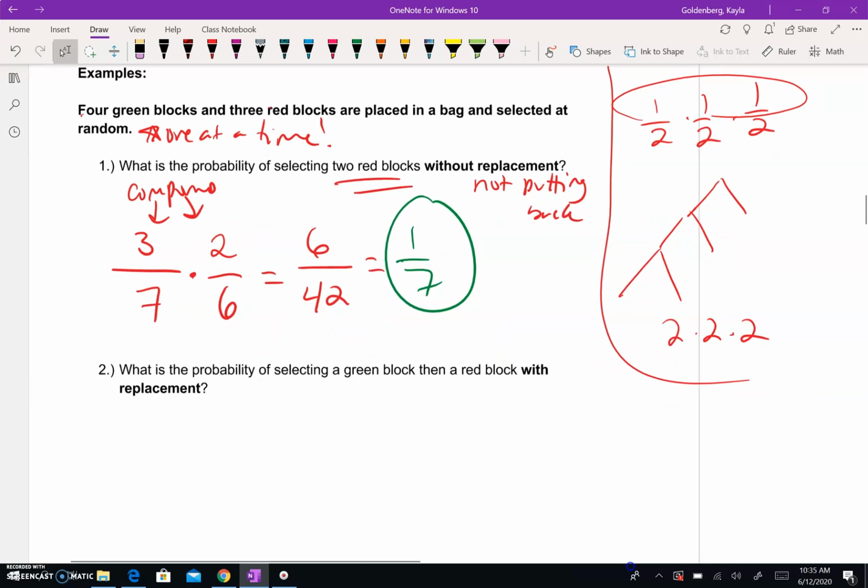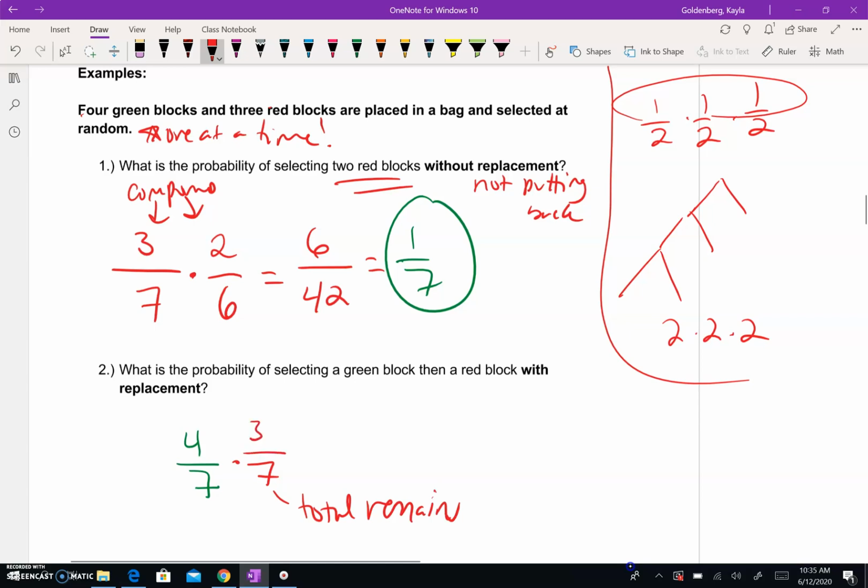What is the probability of picking a green block and then a red with replacing? You are putting it back. So your green blocks, there are 4 out of 7. If I do put it back, notice here the difference is that the total remains, right? And then red block, there are a total of 3 red blocks.